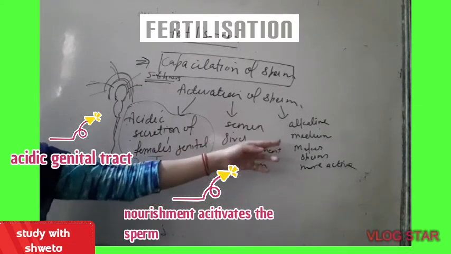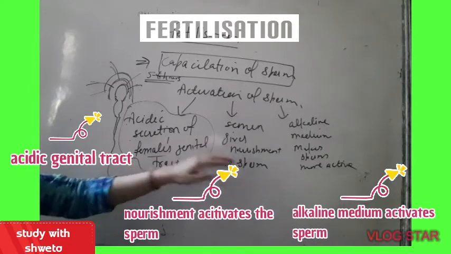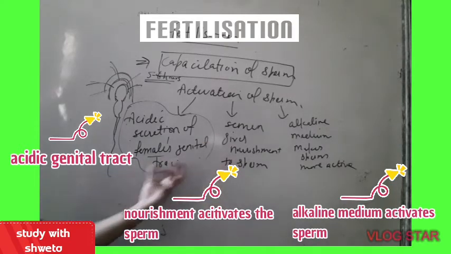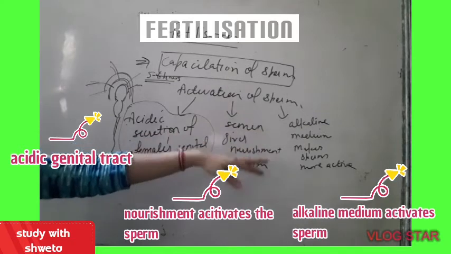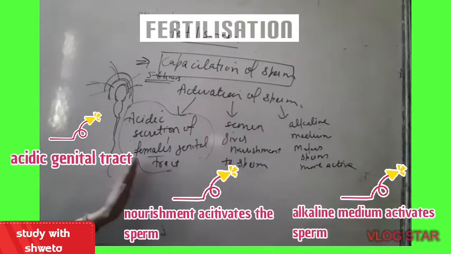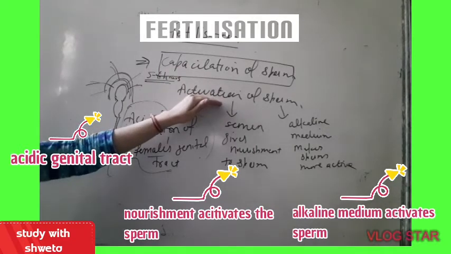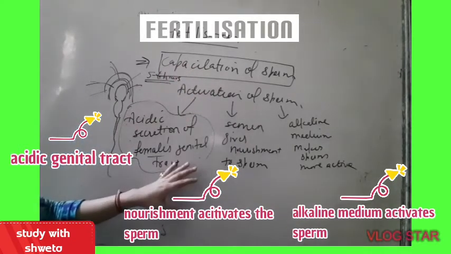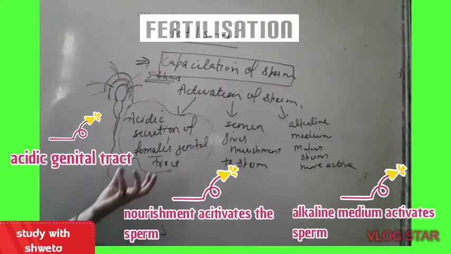And third is the alkaline medium in the female genital tract. Though the female genital tract is acidic, semen is alkaline in nature, so it neutralizes the medium or makes it alkaline, and in an alkaline medium sperms become more active. So these 3 things cause capacitation of the sperm, which actually means activation of the sperm. After sperms are activated, they move to the fallopian tube. They travel to the fallopian tube.